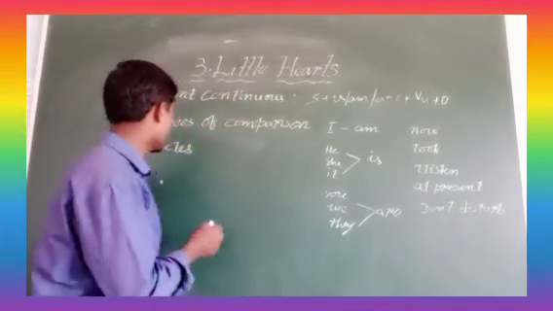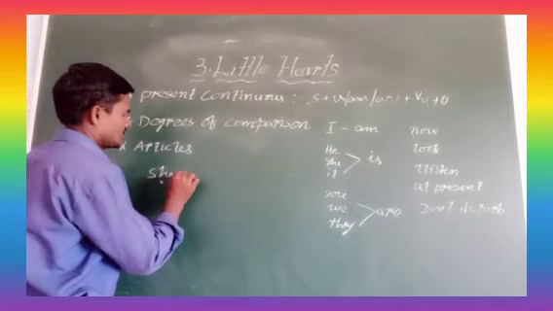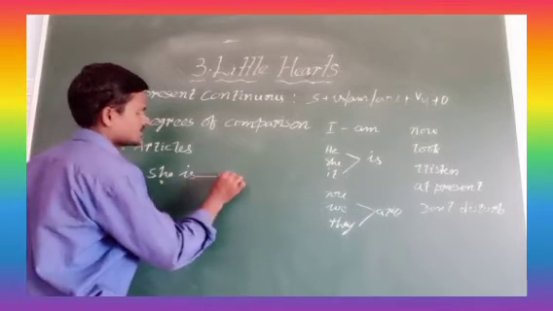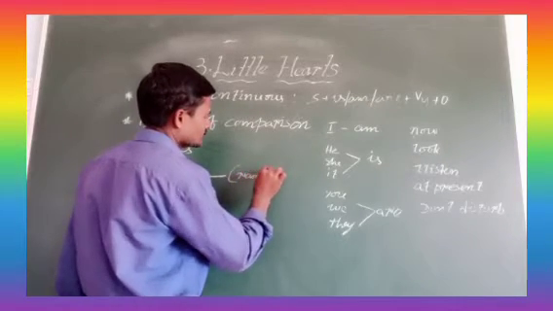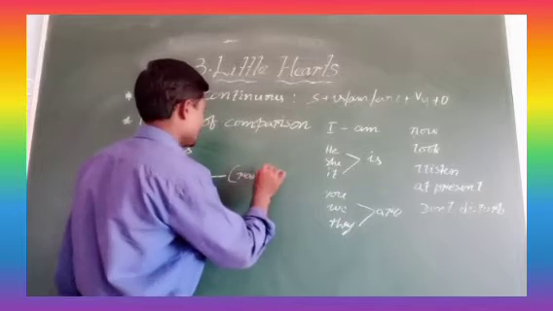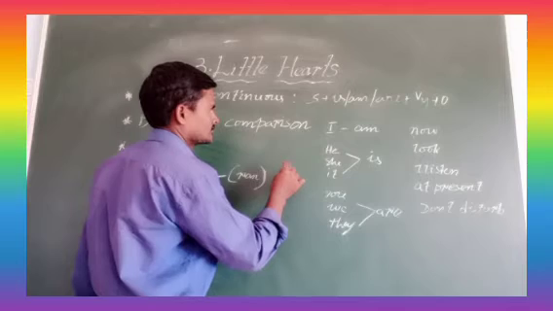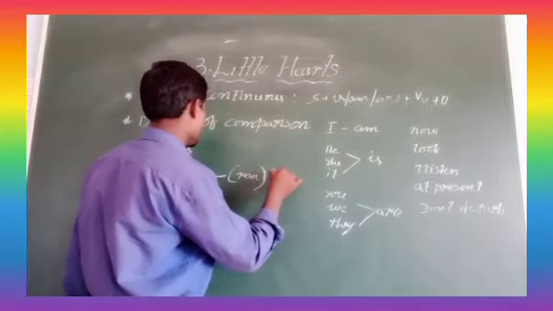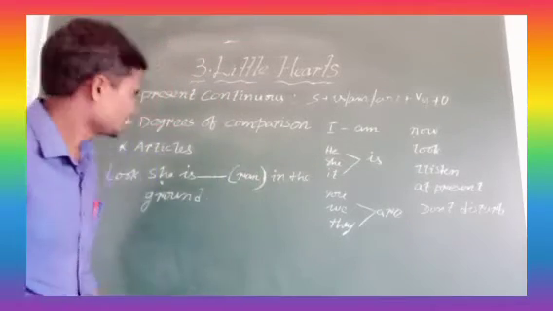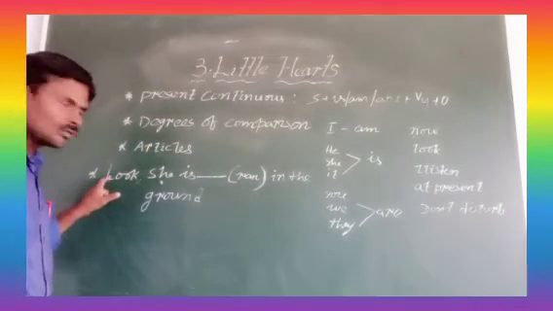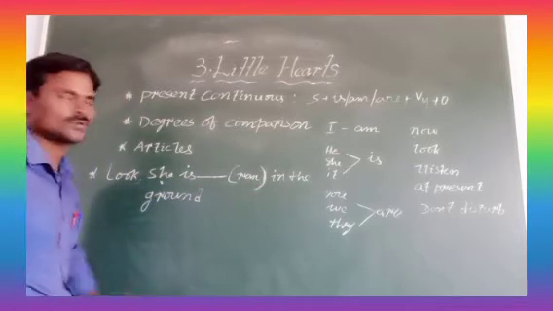One example I will write on the board. She is dash, in bracket he will give run. She is dash in the ground.